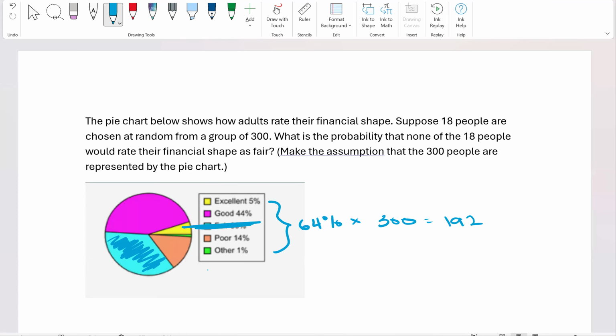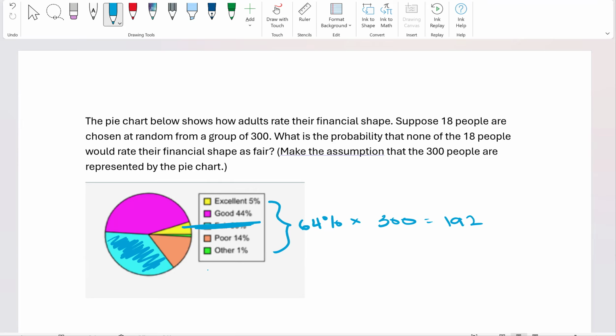good. They're asking me for what is the probability that 18 out of my 300 did not rate their financial shape as fair. So I know that there are a total of 192 that did not rate their financial shape as fair. If they asked me what's the total, I'd be good, I'm done. But they didn't. They want the probability.